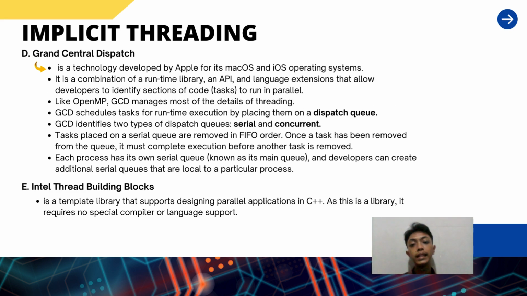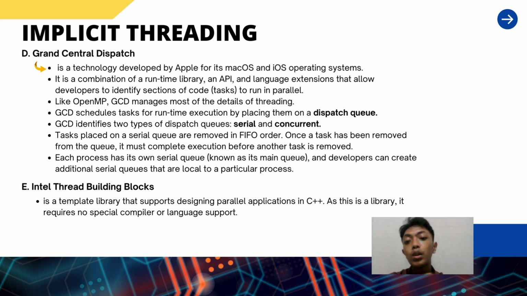The fourth one is Grand Central Dispatch, a technology developed by Apple for its Mac OS and iOS operating systems. It's a combination of a runtime library, an API, and language extensions that allows developers to identify sections of code or tasks to run in parallel. Like OpenMP, GCD or Grand Central Dispatch manages most of the details of threading. GCD schedules tasks for runtime execution by placing them on a dispatch queue. GCD identifies two types of dispatch queue, which are serial and concurrent.